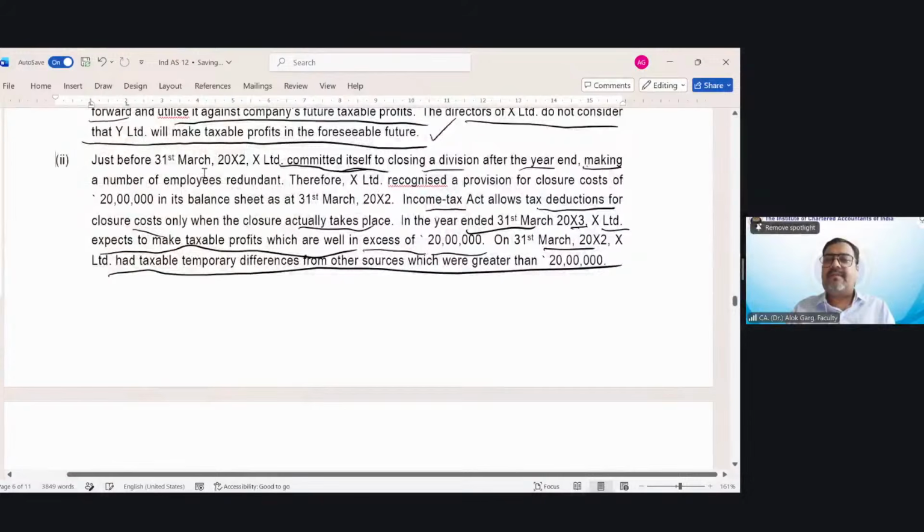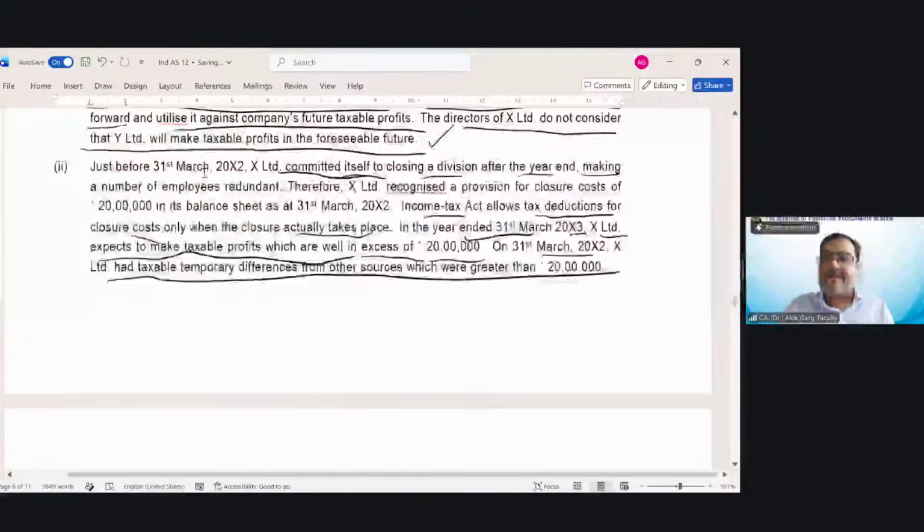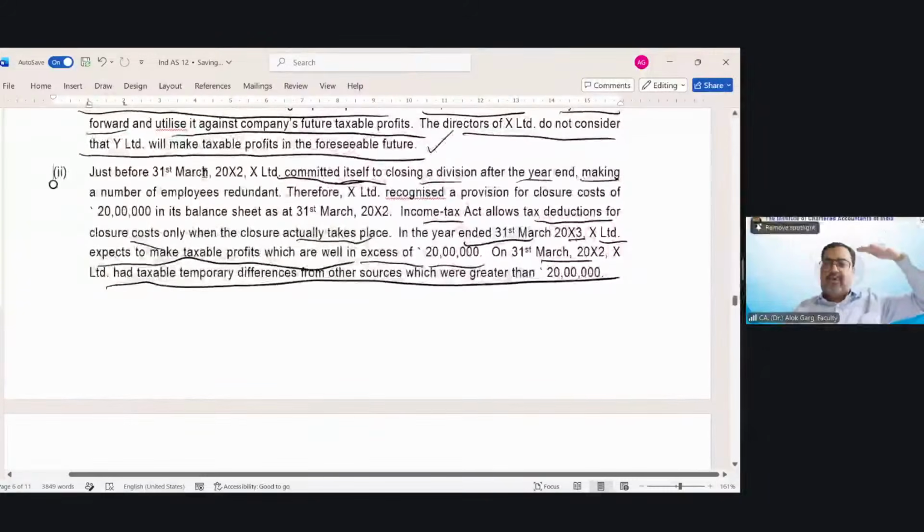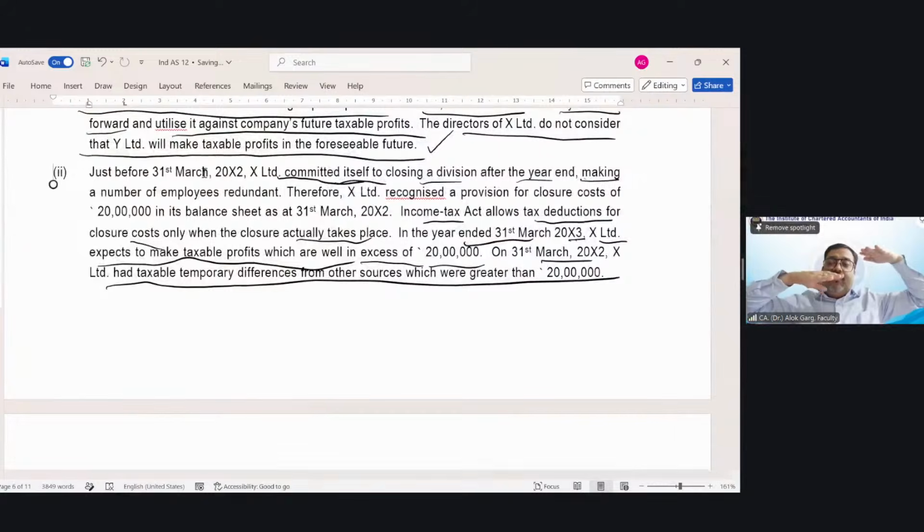Sir, this restructuring provision has been created in the books of accounts, right? So the liability in the books is 20 lakh rupee, but in Income Tax Act, it will be allowed only when the closure actually takes place, means zero. Tax base 0, book base 20 lakh liability. So now what to do? We need to reverse the liability. Deductible temporary differences of 20 lakh rupee.